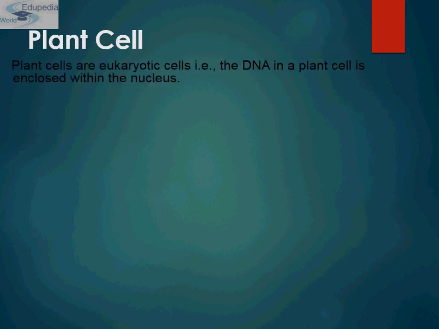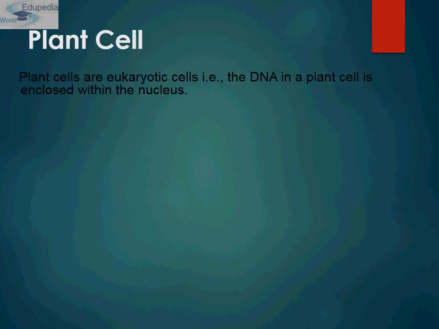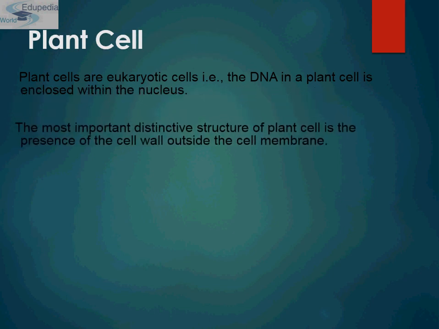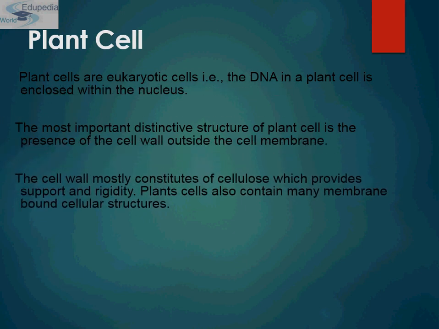Now come to plant cell. Plant cells are eukaryotic cells, that is, the DNA in a plant cell is enclosed within the nucleus, and the most important distinctive structure of a plant cell is the presence of the cell wall outside the cell membrane, which provides support and rigidity to the plant cell. And the cell wall mostly consists of cellulose.